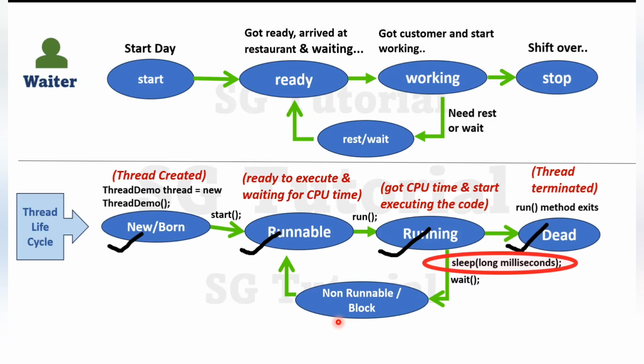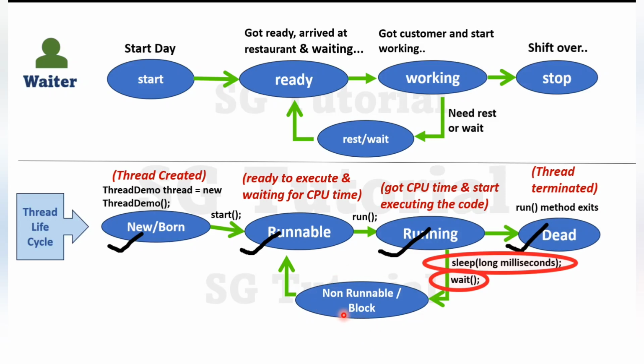After the sleep time has expired, the thread will move to the runnable state and will be ready for execution again. Clear? Now let's understand what will happen if we call the wait method. So when a thread calls the wait method on an object, the thread will block for a specific time.